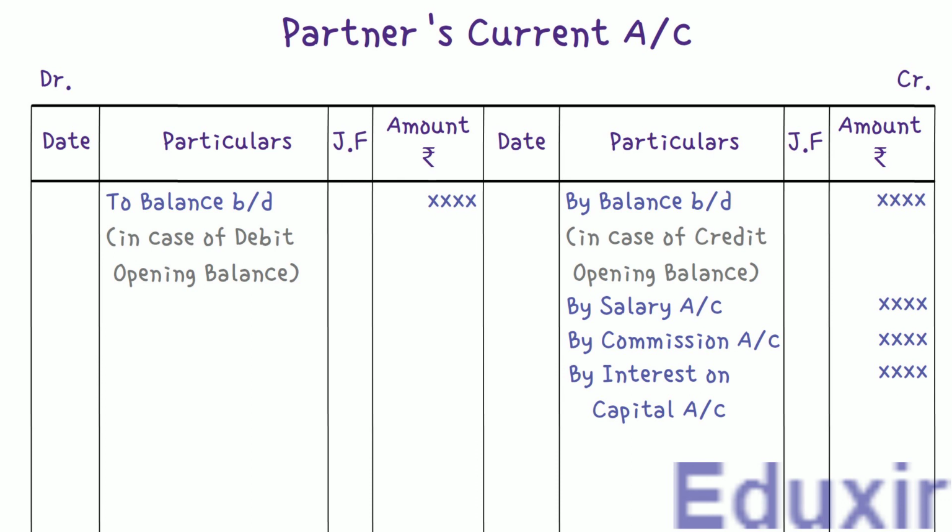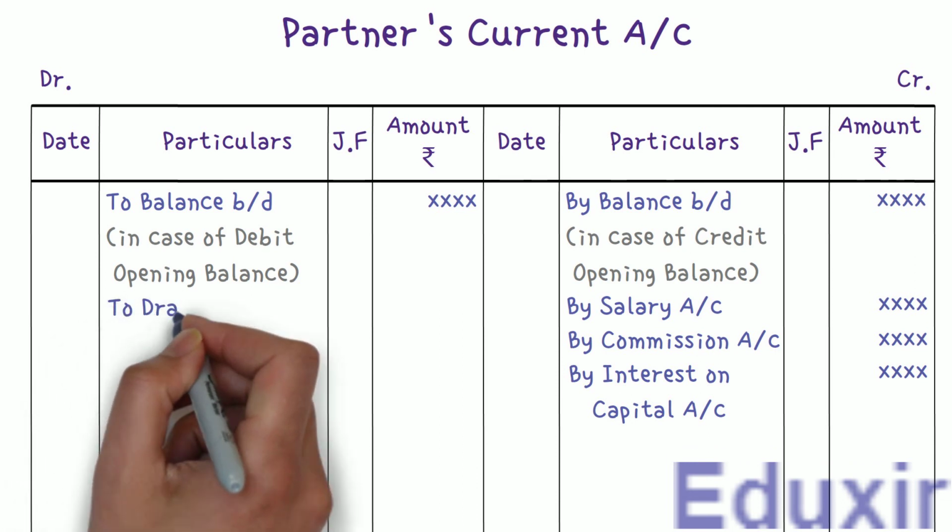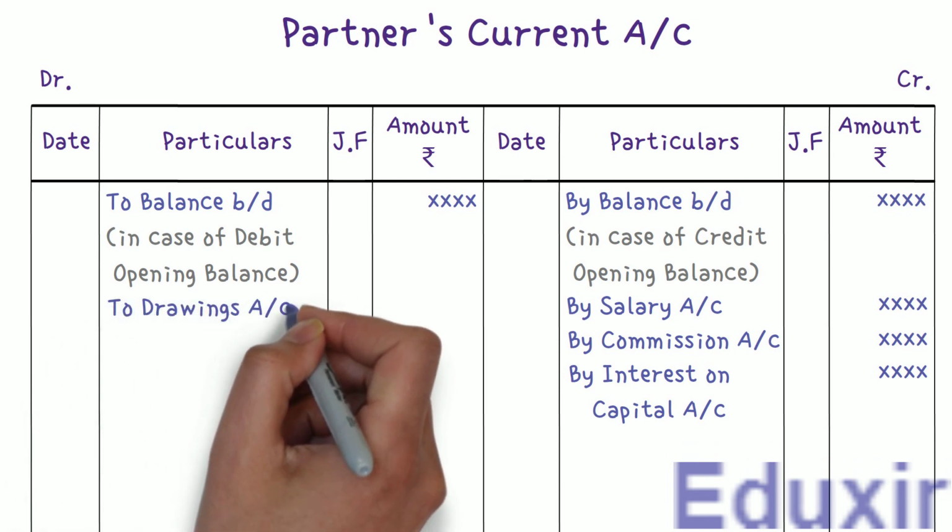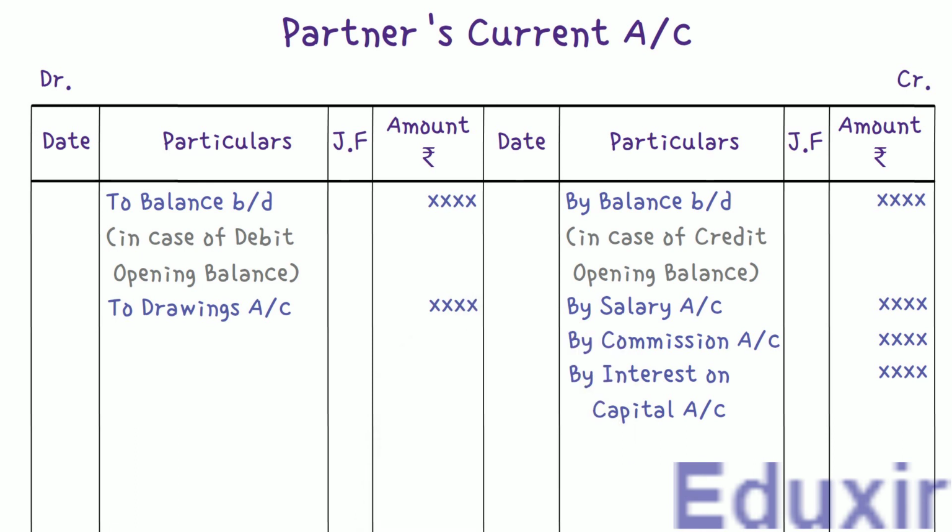Now let us discuss the postings to be made on the debit side of the partner's current accounts. If there are any drawings by any of the partners, then the corresponding partner's current account should be debited with the drawings amount. Note that this entry should be debited into the partner's current account only if there is any drawing made by the partner.